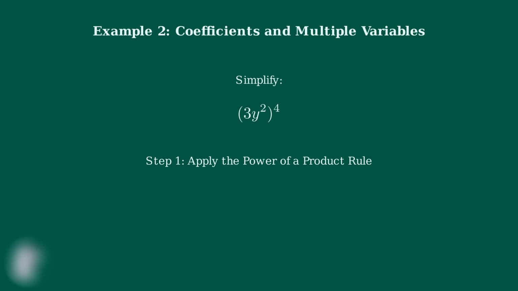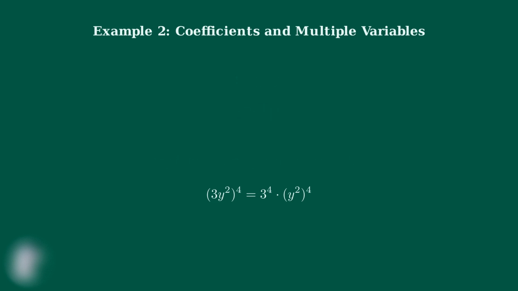Step 1. We apply the power of a product rule. Remember, when we have a product raised to a power, we can distribute that exponent to each factor in the product. So 3y squared to the fourth power equals 3 to the fourth power times y squared to the fourth power. See how the exponent 4 has been distributed to both the coefficient 3 and the variable term y squared. Now we need to evaluate each part separately.